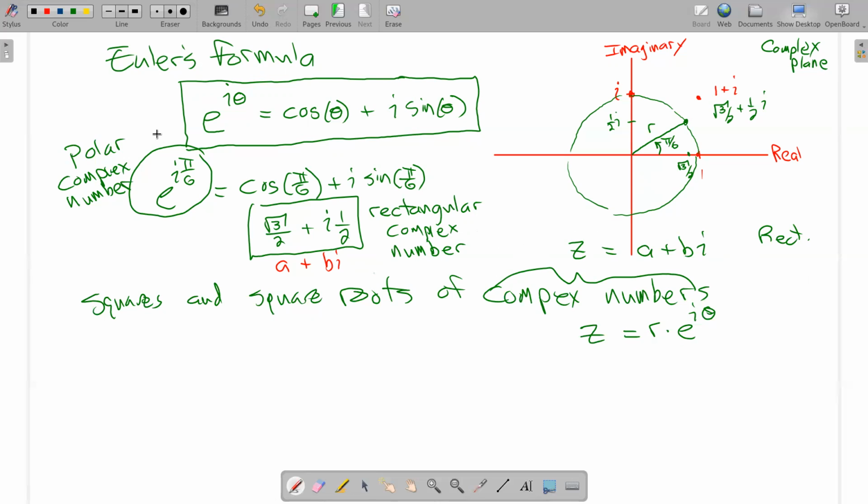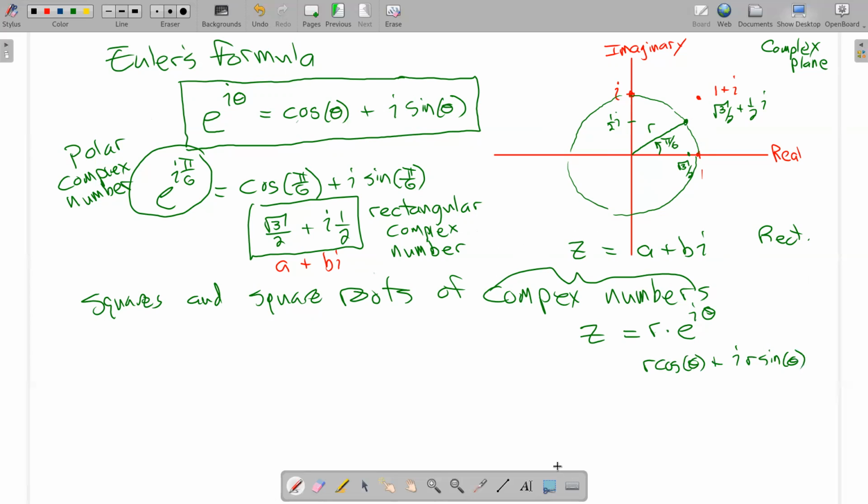And I say some radius because e to the I theta on its own is equal to cosine theta plus I sine theta. That's only going to give me a radius of 1. If I want another radius, I have to multiply that in. So that could also be viewed as r cosine theta plus I times r sine theta.